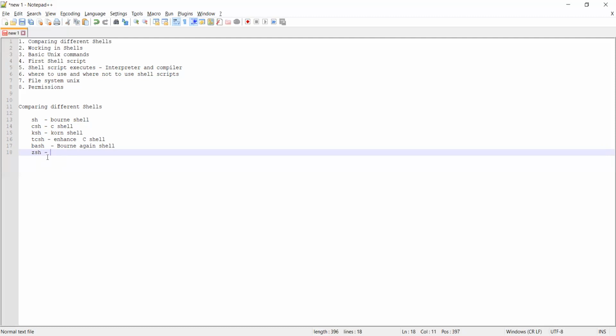Question? No question. But most of the time in real time we are using only the bash shell, right? Yes, Bourne again shell, bash shell, we are using only. Correct. And this is JetSH, a combined extension to bash and TCSH.